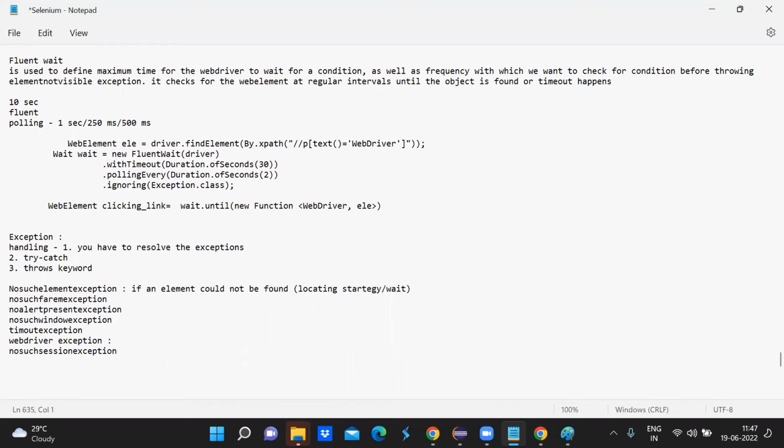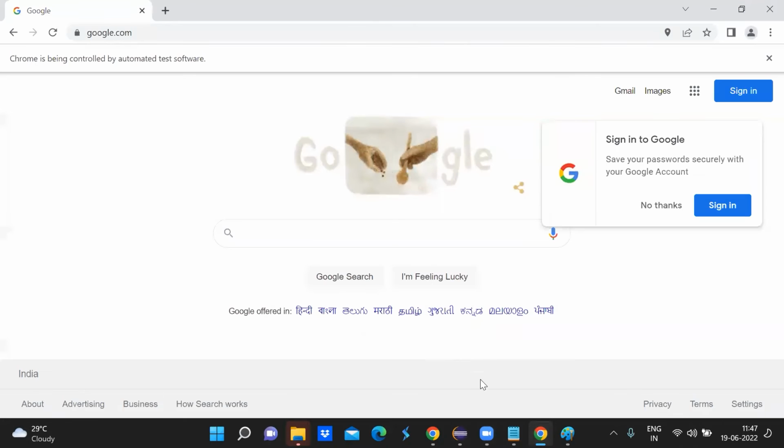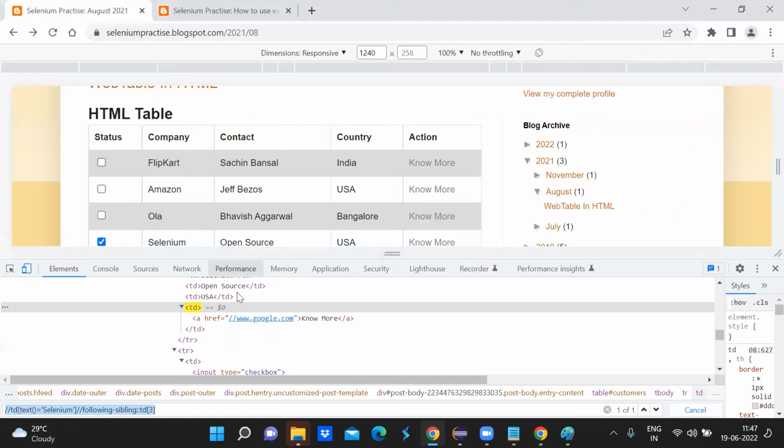One more common exception we get is stale element reference exception, and they do ask about it separately. Element is stale, or the element is no more present on the DOM. That time we get this stale element reference exception. We will see that going forward, but say you are looking for an element on a web page, like flipkart.com or any link.